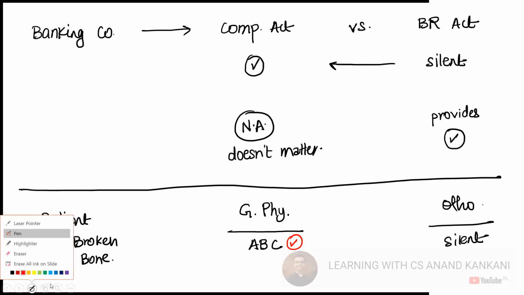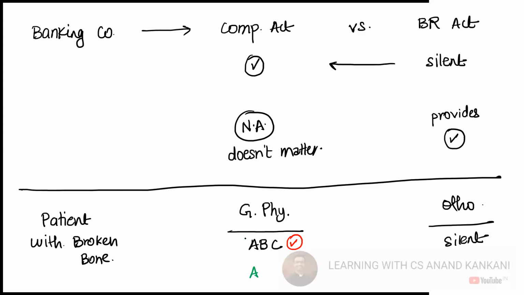But let's presume the general physician says, take ABC. However, the orthopedic says, take PQR. Now which one will you take? You'll take PQR. You'll say, general physician, please stay silent.